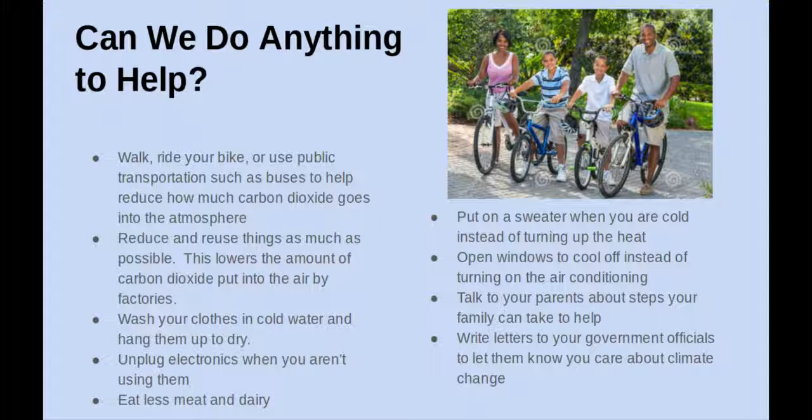You should talk to your parents about steps your family can take to help. Also, you can write letters to your government officials to let them know that you care about climate change.